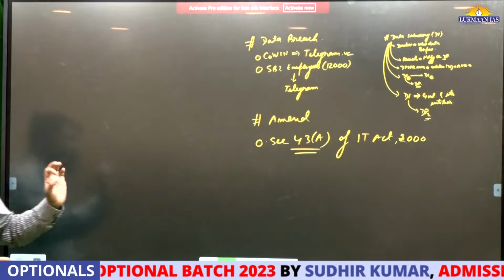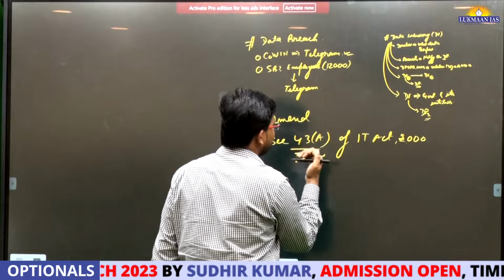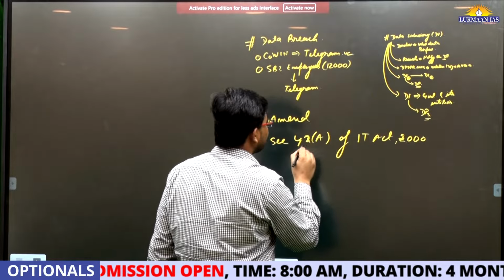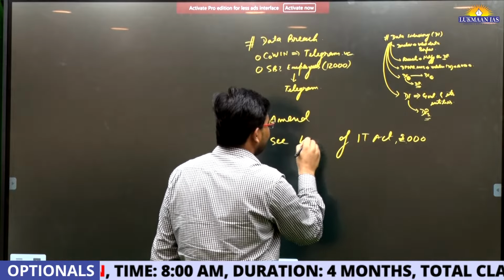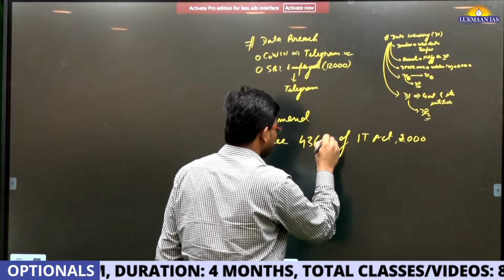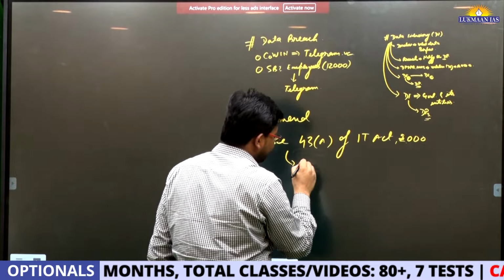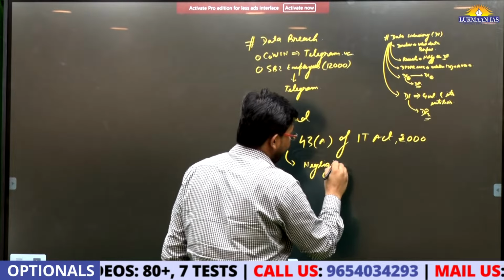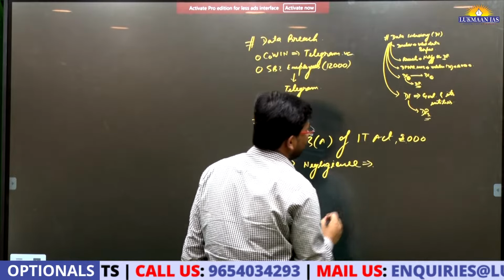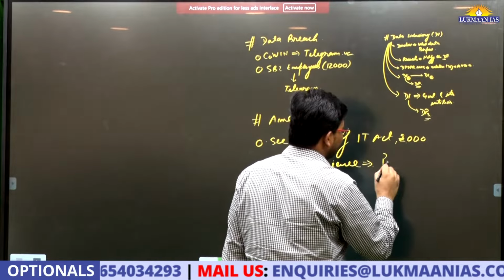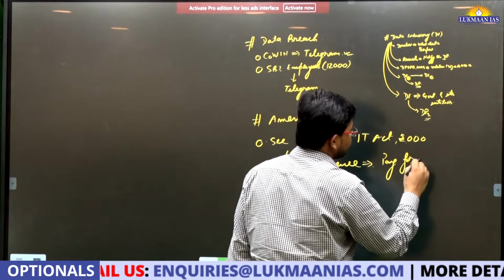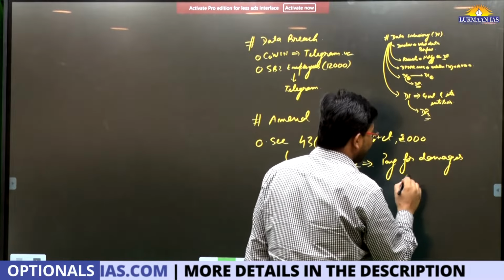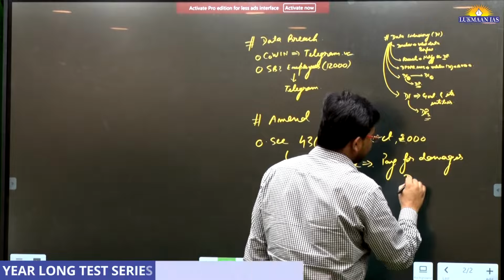So you are understanding, section 43A of the IT Act prescribes that damage or reparation has to be paid. Means if a data breach happens because of negligence of the company, in that case they have to pay damages to the data principal.